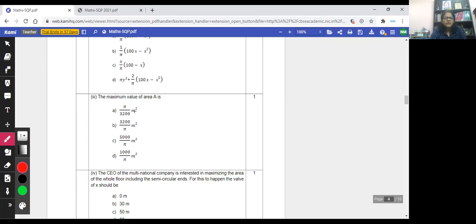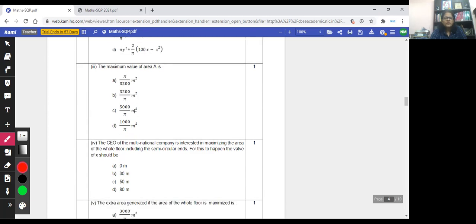The fourth part: the CEO of the multinational company is interested in maximizing the area of the whole floor, including the semicircular ends. For this to happen, what should the value of x be? So for what value of x will the total area be maximum, the rectangular as well as semicircular ends? So the whole region will have maximum area.